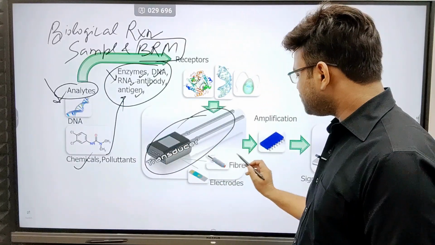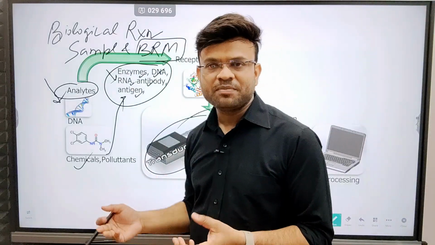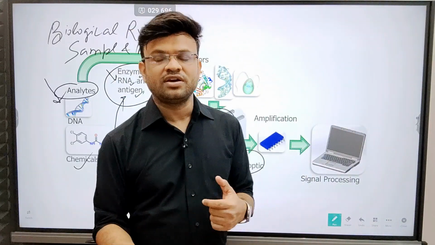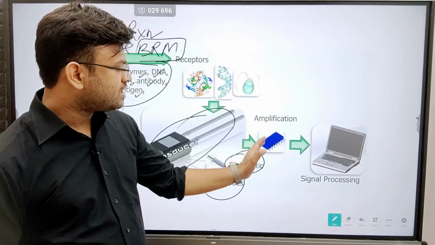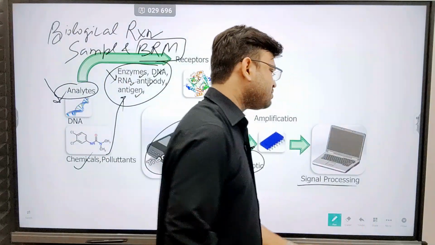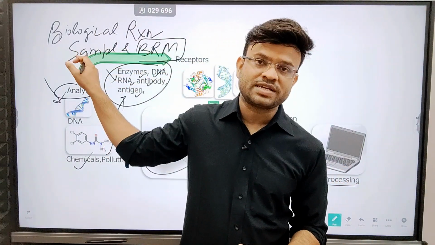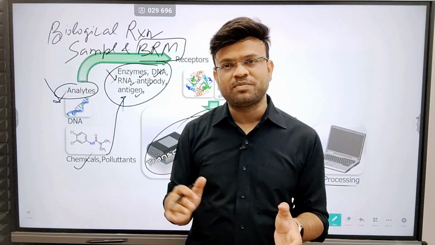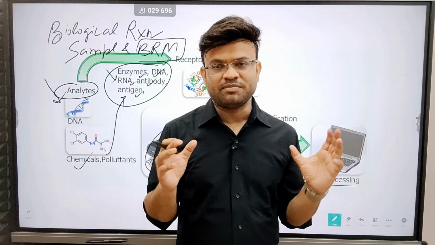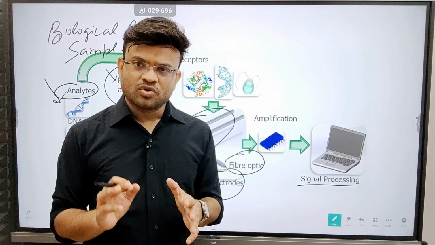Transducers can be fiber optic based. Transducers can be electrode based. They can be any type. Now, utilizing these transducers, the electrical signal will be produced, and finally the electrical signal will be amplified, and the signal processing unit will send us the electrical signals. In this way, we would be able to understand whether the biological reaction was taking place or not, and all the other things can be analyzed and understood in a much better and more useful way. So this would be clear.